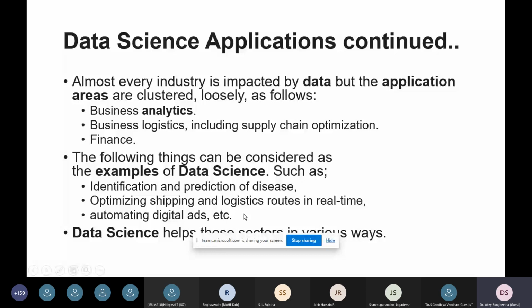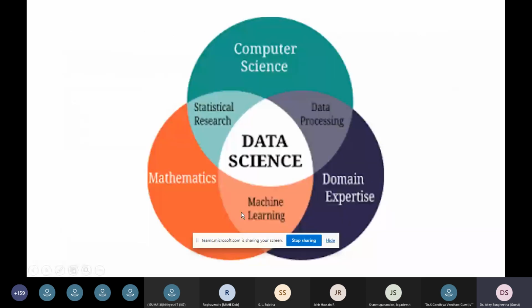And this is an architecture where mathematics and computer science are both involved in order to implement very effective statistical research. We know machine learning is a very booming and popular application in various research and projects, so data science also relies on machine learning.